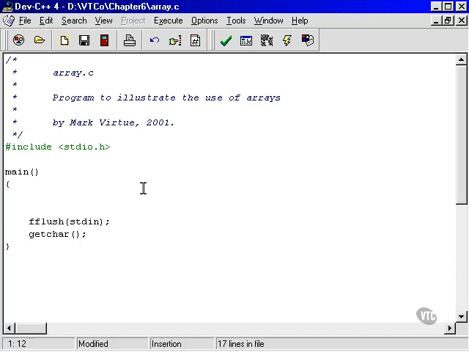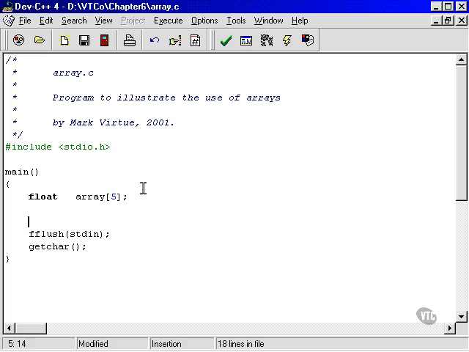Okay, so first we need the array itself. So we'll call this a float, and we'll call this, well, we can just call it array. That's a good enough name. It's actually fine to call something array. How many do we want? How about 5? Okay, excellent.